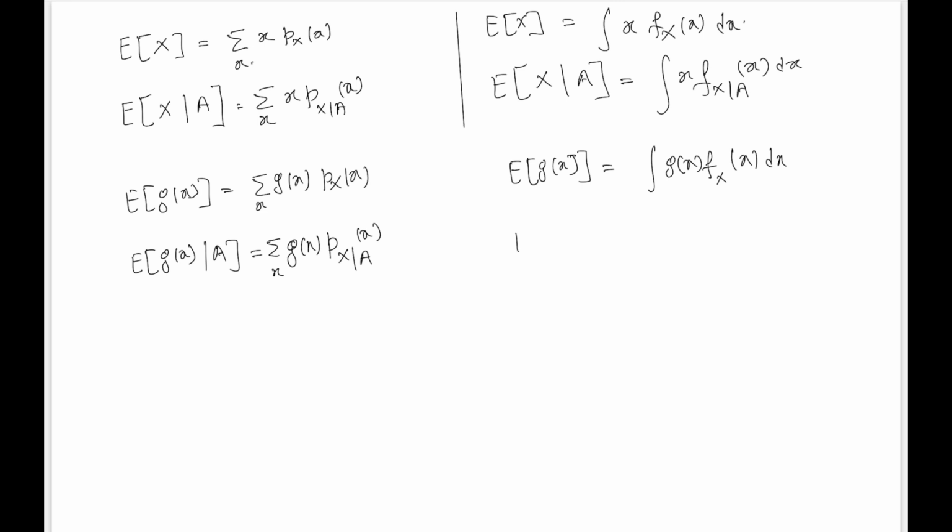And if we want to find the expected value of this function under this condition or under this event A, then in that case we need to have the conditional probability density function. And once we have this conditional probability density function, we can easily find the expectation of this function, right?